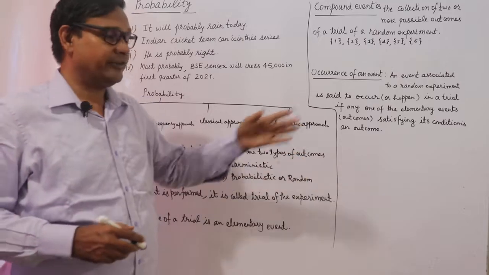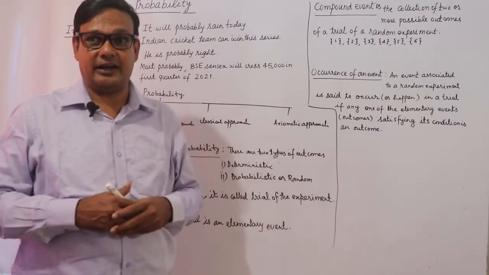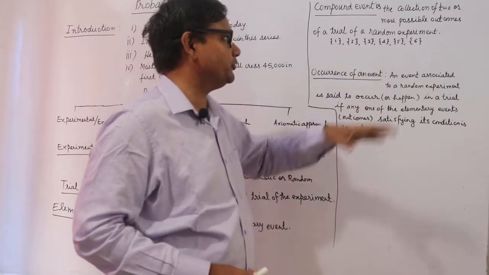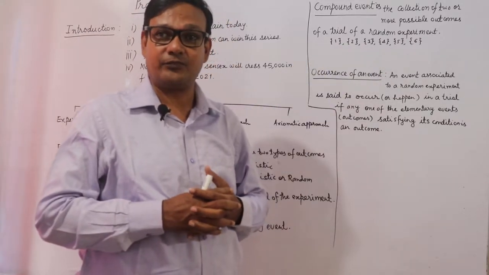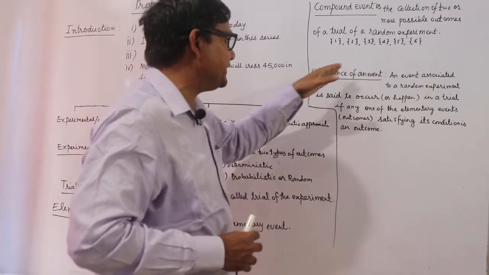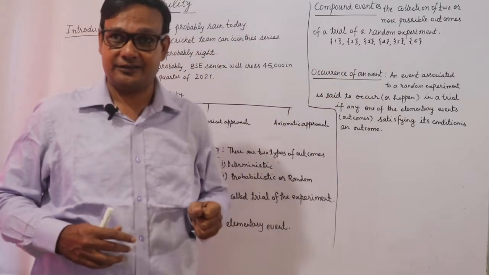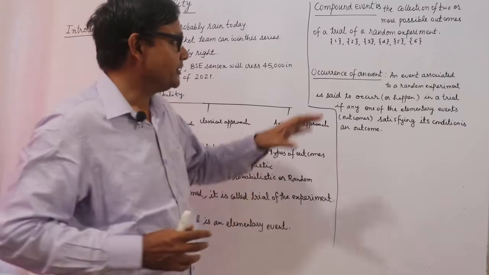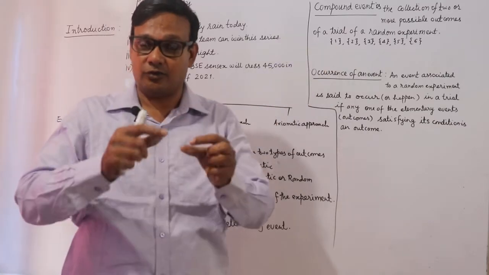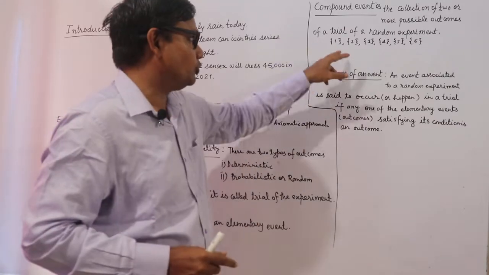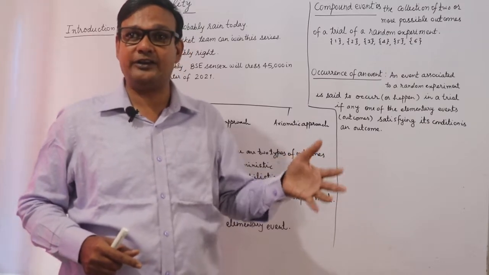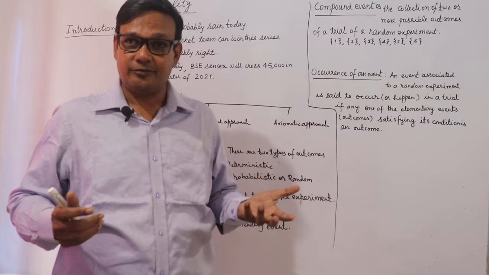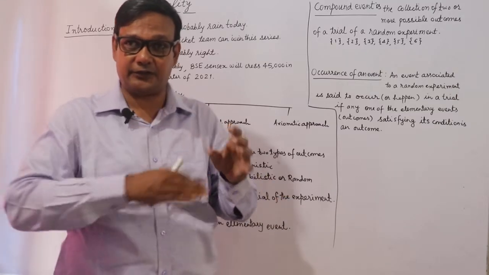For example, I have taken a die. If I throw it, I can get 1, 2, 3, 4, 5 or 6. So these are the occurrence of the events. Some events may occur. Either 1 may occur on the top, or 2 may occur, 3, 4, 5, 6 may occur. 7 cannot occur because there are 6 faces of the die.